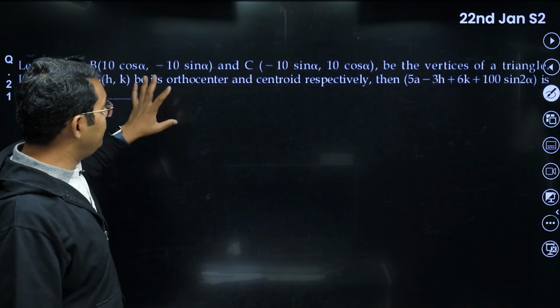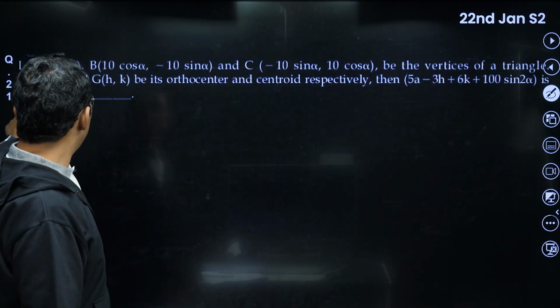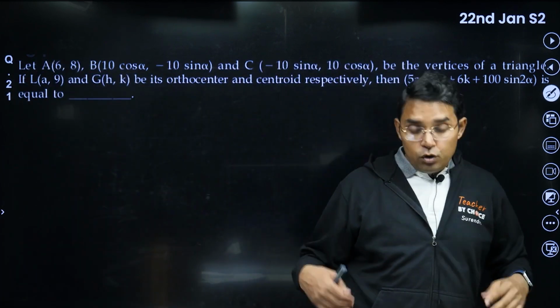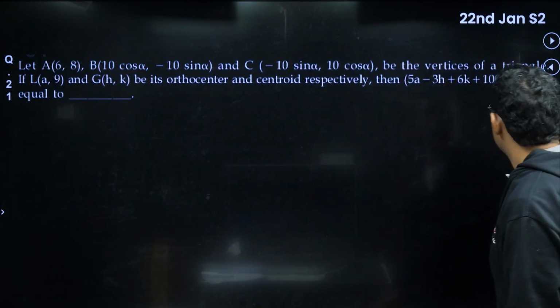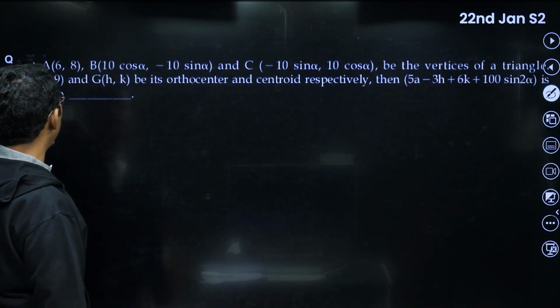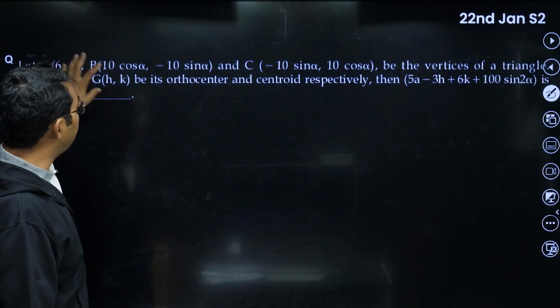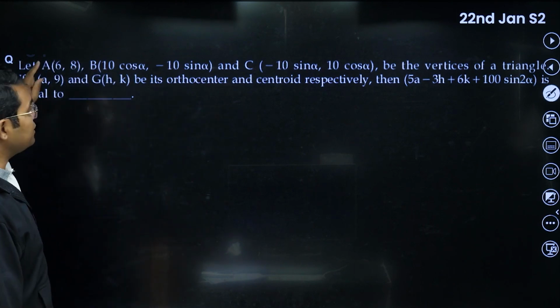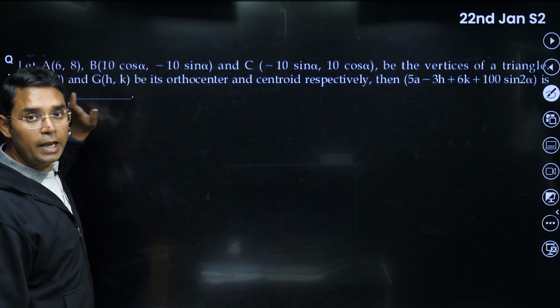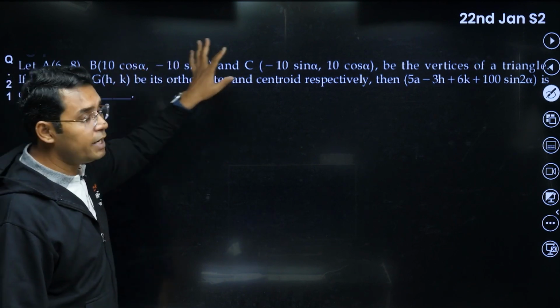In this question, 3 vertices of a triangle are given. We are given orthocenter, centroid, and they're asking some expression. It looks like a scary expression, what exactly is going on, but I think it is not that difficult. Please see, first thing here is that you have to identify that A, 6, 8, B and C are such that their distance from origin is 10, 10, 10. You can check. 6, 8 is a Pythagorean triplet, distance is 10. Here also 10, here also 10.